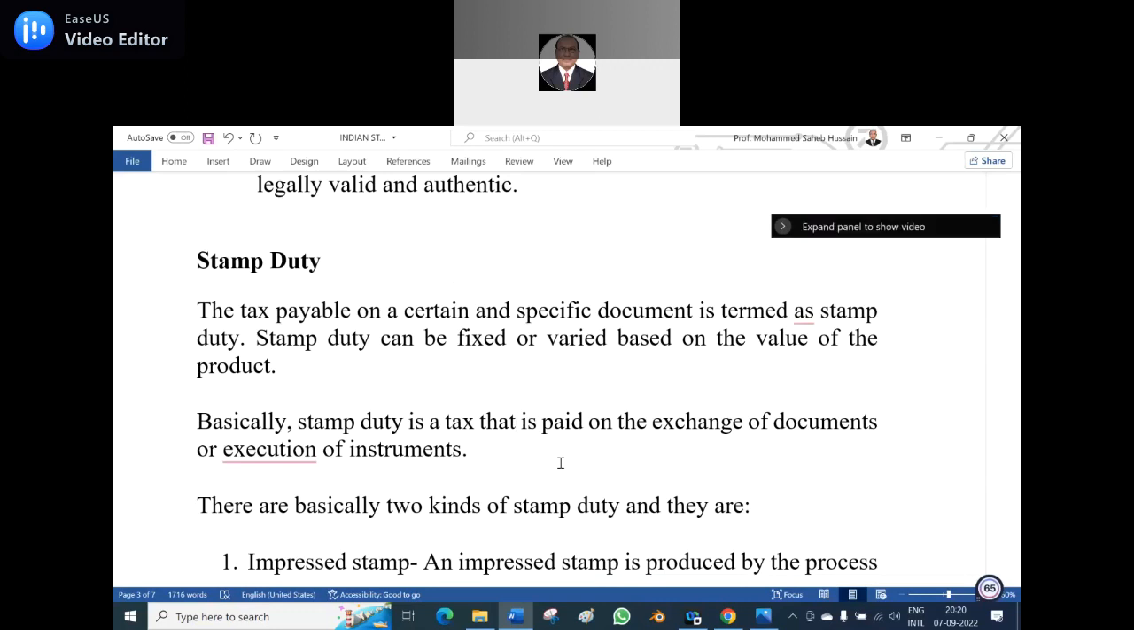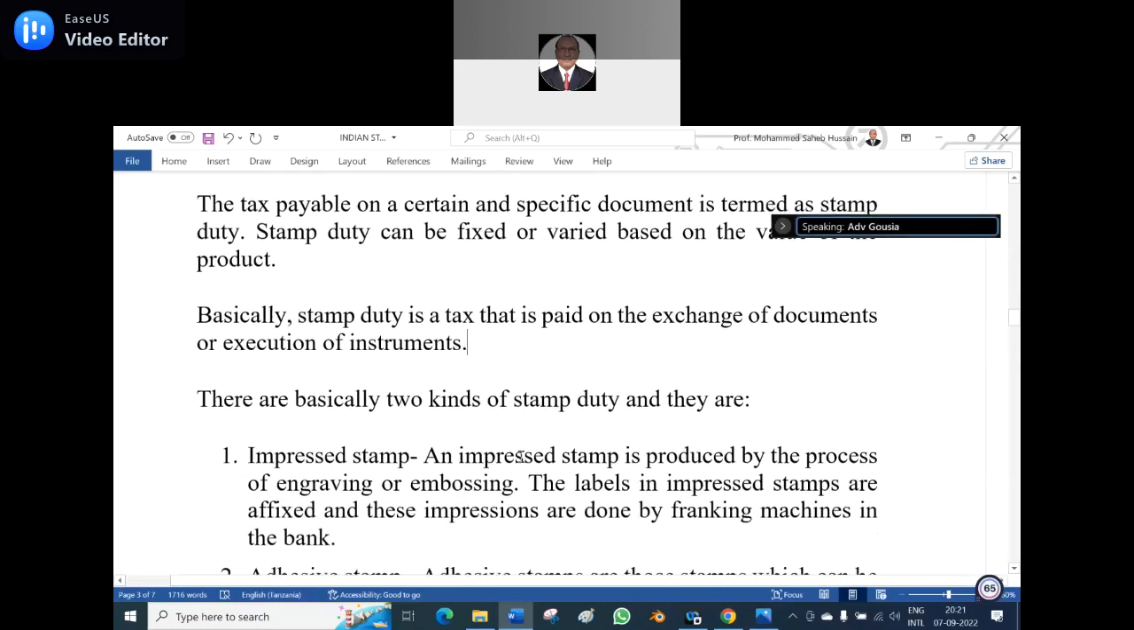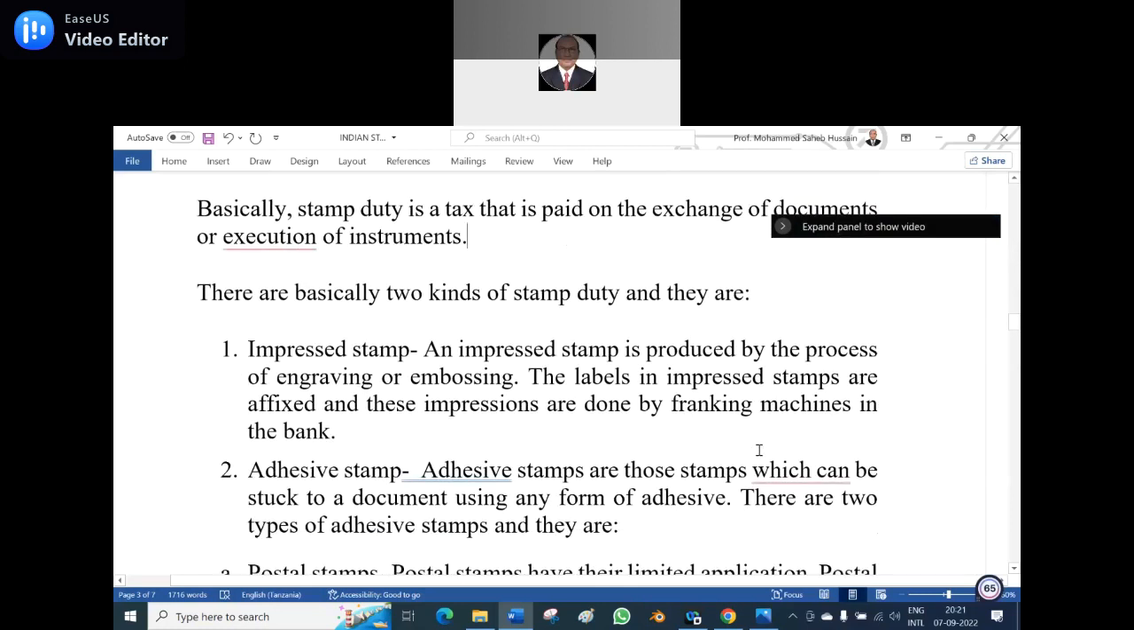So basically, a stamp duty is a tax that is paid on the exchange of a document or execution of instruments. There are basically two kinds of stamp duty. Number one, impressed stamp. An impressed stamp is produced by the process of engraving or embossing. The labels in impressed stamps are affixed, and these impressions are done by a franking machine.